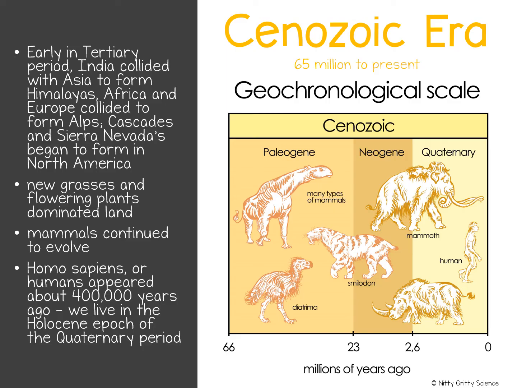The Cenozoic era spans the time from the end of the Cretaceous period, which was 65.5 million years ago, to present day. The Cenozoic is divided into two periods, the Tertiary and Quaternary period. During the Cenozoic era, the Atlantic Ocean continued to widen and Earth's continents continued to move apart. And other continents collided, such as India crashing into Asia, which pushed up the Himalayas, which are the highest mountain range on Earth today.